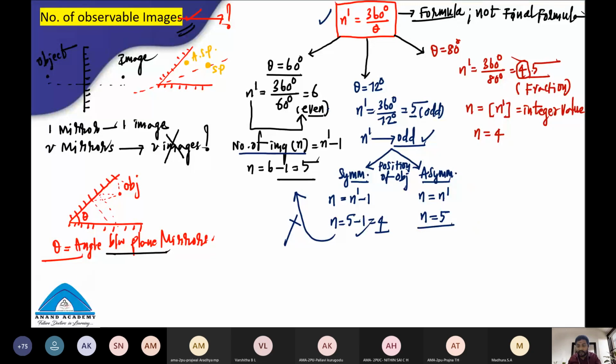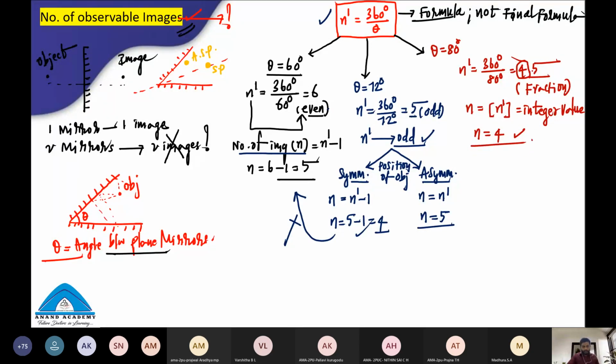Sir, this is even. Can I take minus 1? No, no, no. Never. That's it. This is final. Only once you use the formula, and then you check whether it is even, odd or a fraction. If it is even, there are two more cases: symmetric and asymmetric. A step. All right, students.